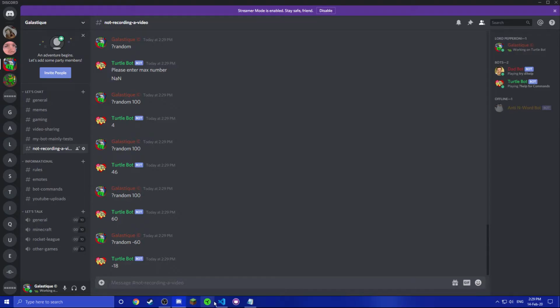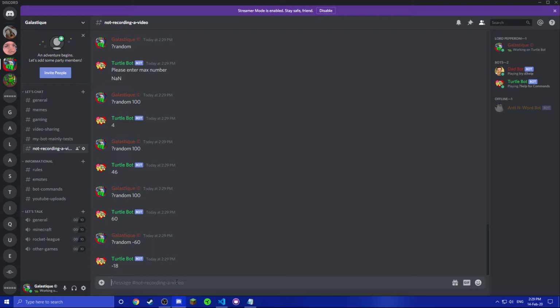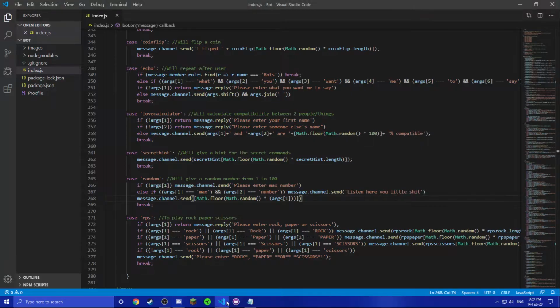Yeah, it works. So random basically takes the same thing, math floor, math random, but this time it multiplies by the number that you entered. Can I do random fact dot length? Nope, that doesn't work.